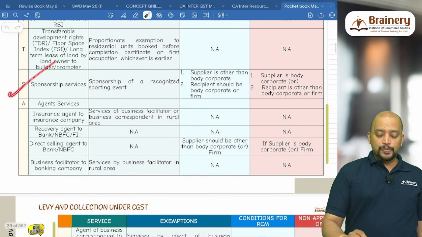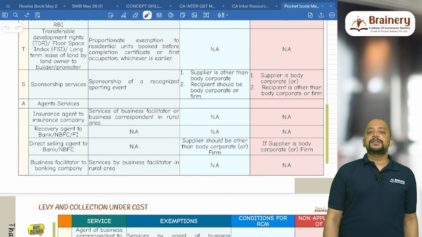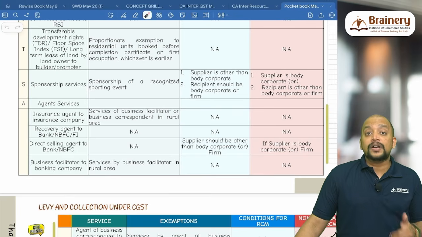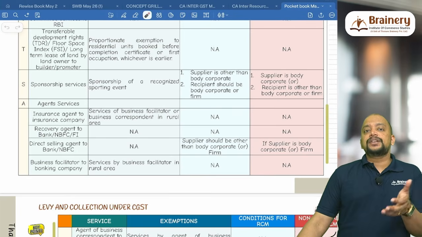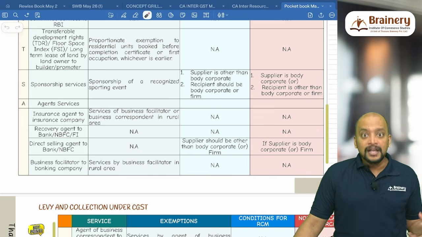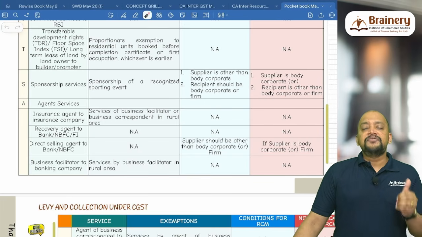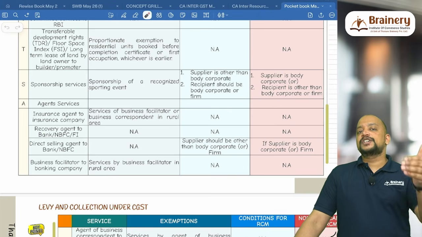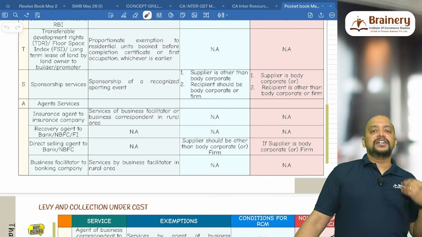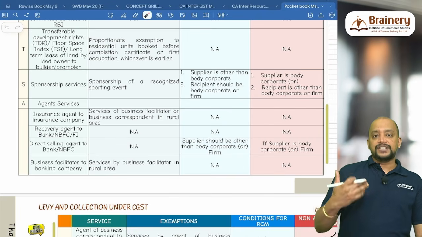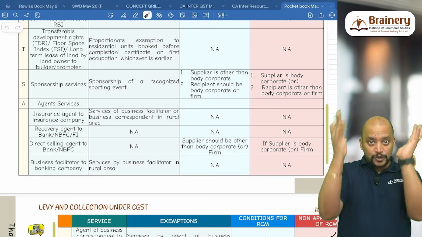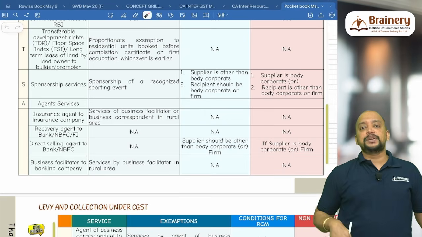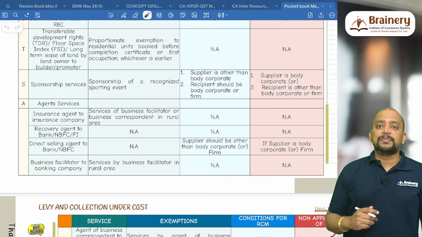Then yes, sponsorship services. In sponsorship services, we need to understand that the supplier is the one who is organizing the event and the recipient is the one who is paying the sponsorship money. And we have an exemption. If it is sponsorship of a recognized sporting event, to that recognized sporting event we are giving the sponsorship service. I mean, the recognized sports body is conducting a sporting event and they are collecting the sponsorship money. That sponsorship money collected by them is exempted.